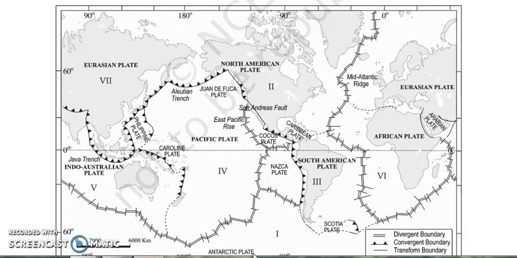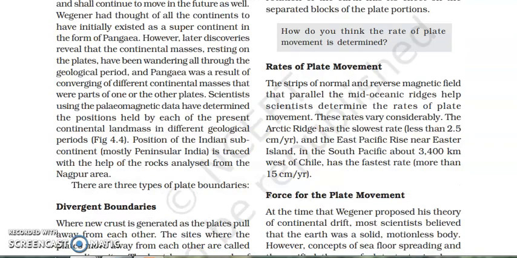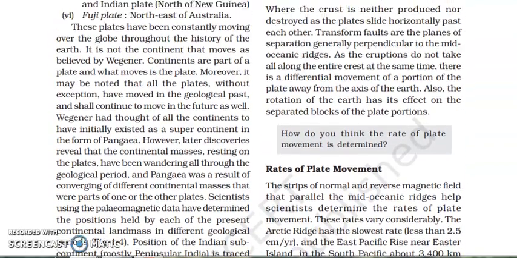Besides these plates, there are some smaller plates also. These are called medium plates, or some are called minor plates. Now what are those minor plates? You need to learn the names of the minor plates because they will come as a short question also. The first plate is the Cocos plate. This Cocos plate is located in between Central America and the Pacific plate.